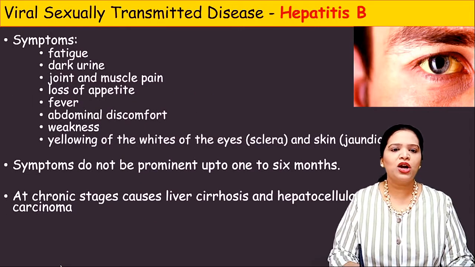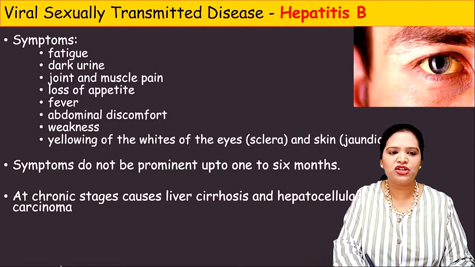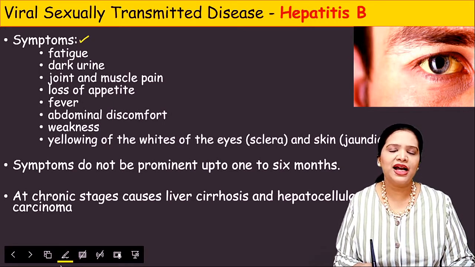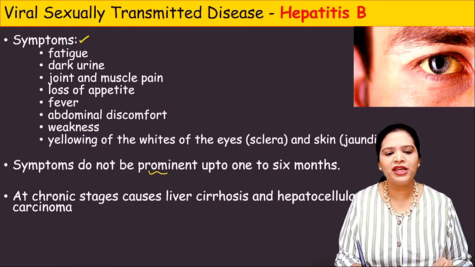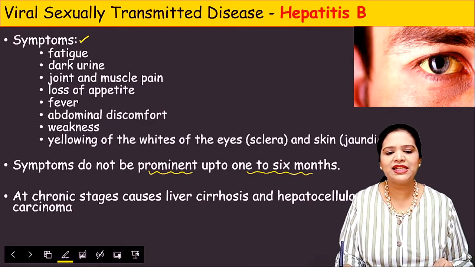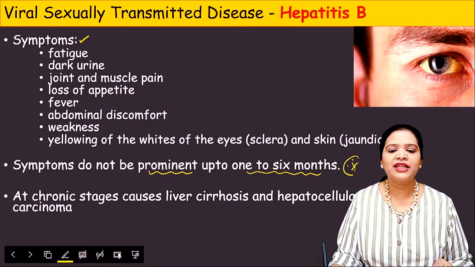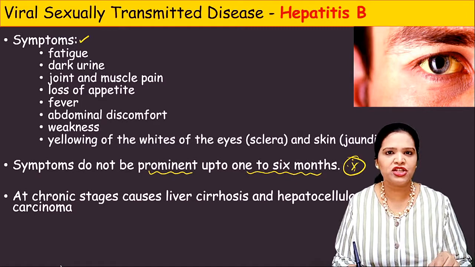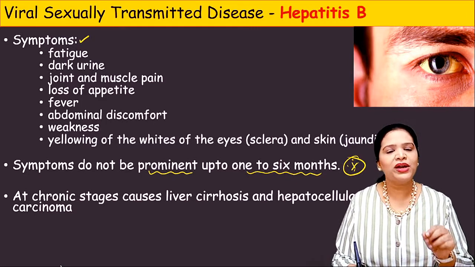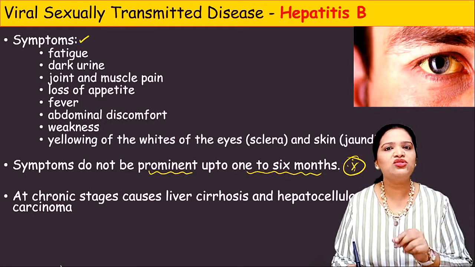So let us see what the symptoms of this infection are. We should know here that hepatitis B infection does not show any prominent symptoms for up to 6 months. This is important. That means even if the virus is present in the body of a person, it will not show any symptoms for 1 to 6 months.